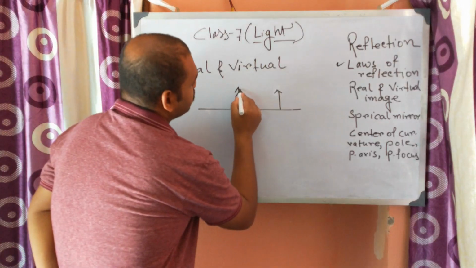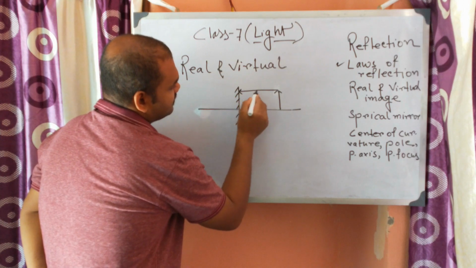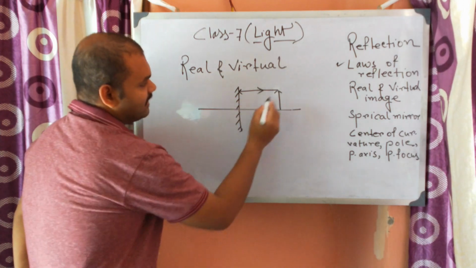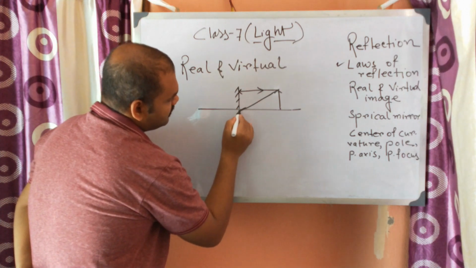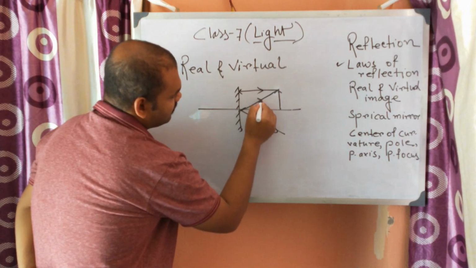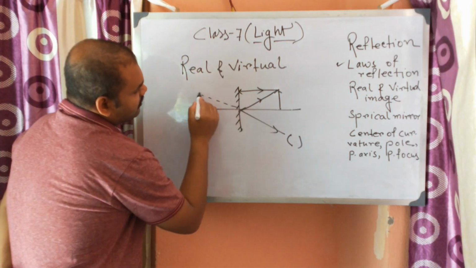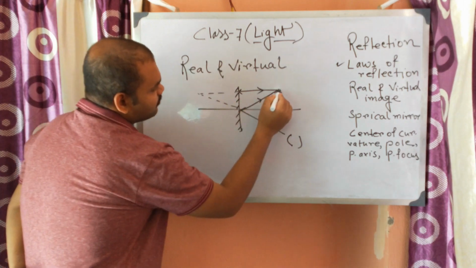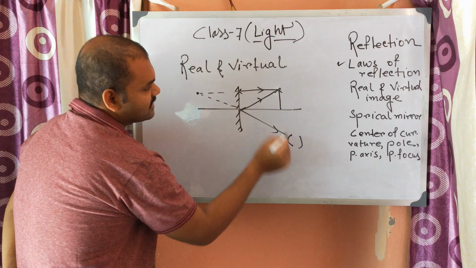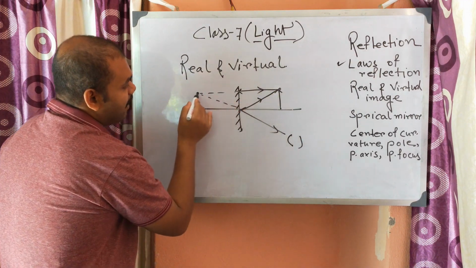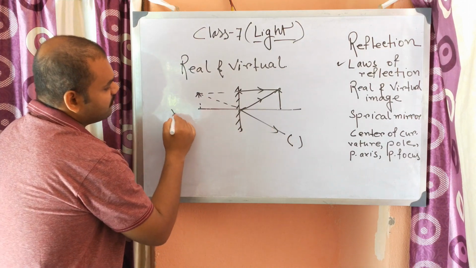Appear to diverge means, suppose in case of a plane mirror, a light ray comes here, and as it is normally incident, it comes back like this, and another ray incident here goes like this. Now if we see from this side, it seems that the light is coming from this point. So here the rays do not actually meet, but they appear to diverge from a point. So the image we get here is a virtual one.